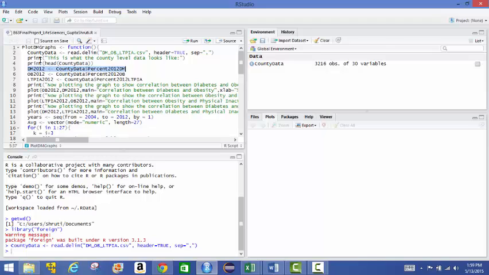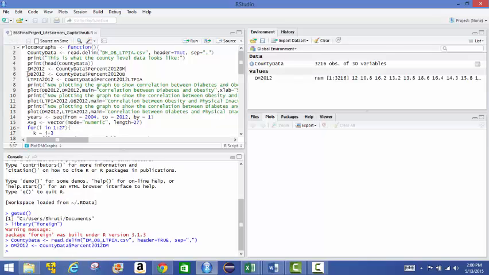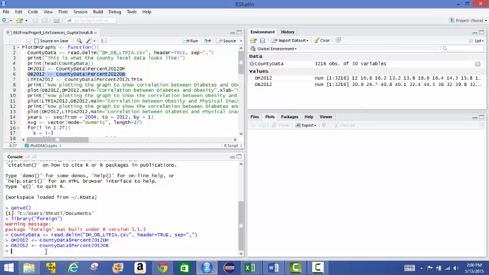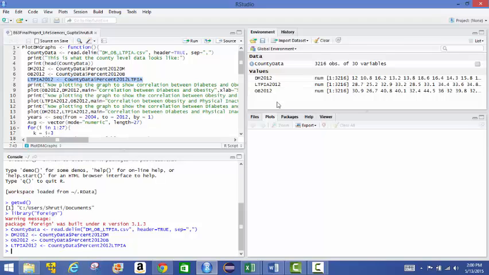I'm not going to execute the print functions because that's really just for clarifying when the function executes, but just the data analysis steps. So next we are extracting the 2012 data for running our graphs. Now we are extracting the 2012 obesity data. Earlier we extracted the diabetes data, and now we are extracting the physical inactivity data. As you can see, all of our variables are getting loaded into the environment here.